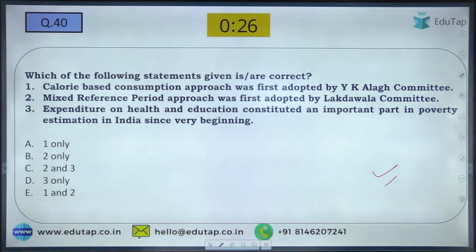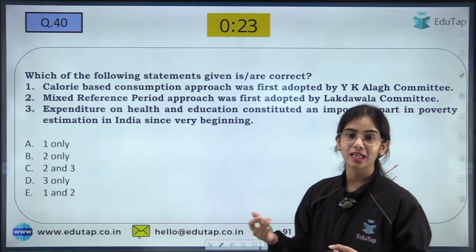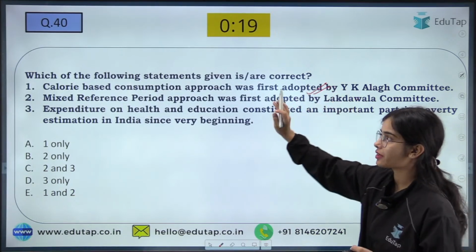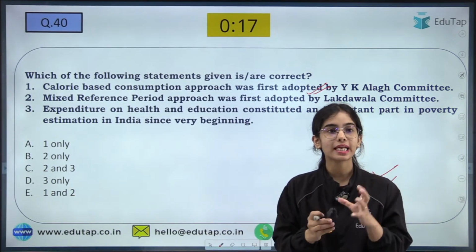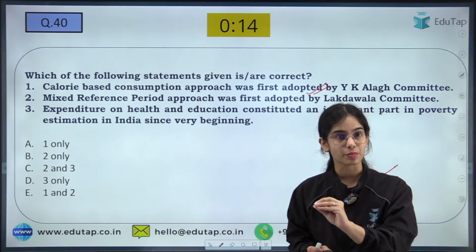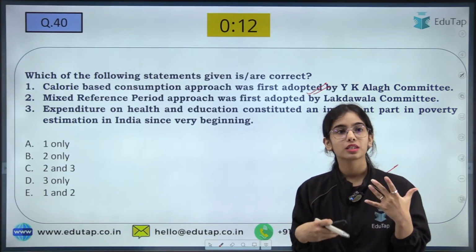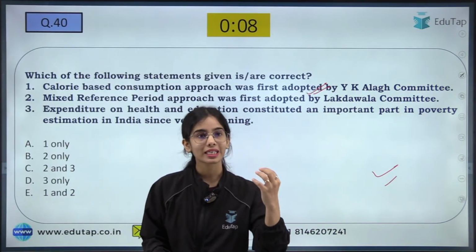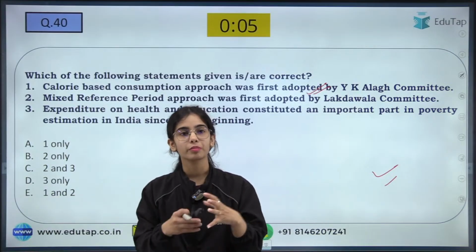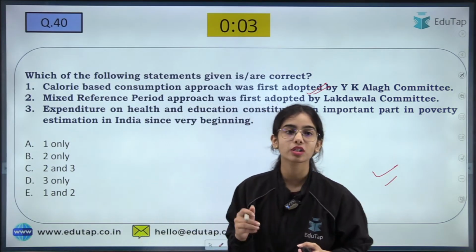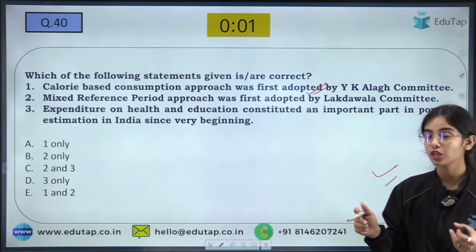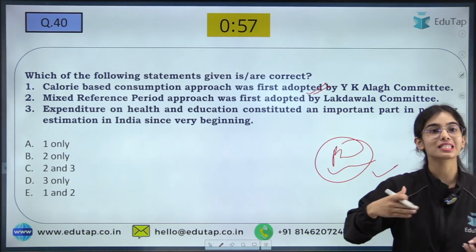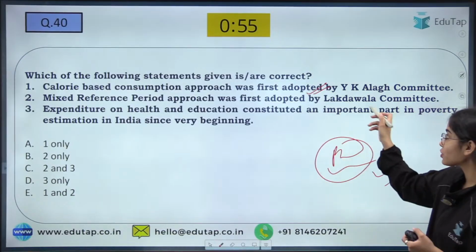So calorie-based consumption approach was first adopted by the YKL committee. So that is correct. The YKL committee adopted the calorie-based consumption. The Lakdawala committee said that we are going to follow the calorie-based consumption approach, but we need to have state-specific calorie-based consumption lines also. Okay, so the poverty lines should be constructed for the states specifically also. So that was said by Lakdawala.